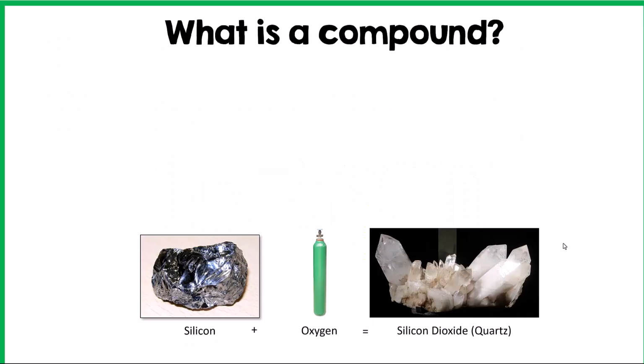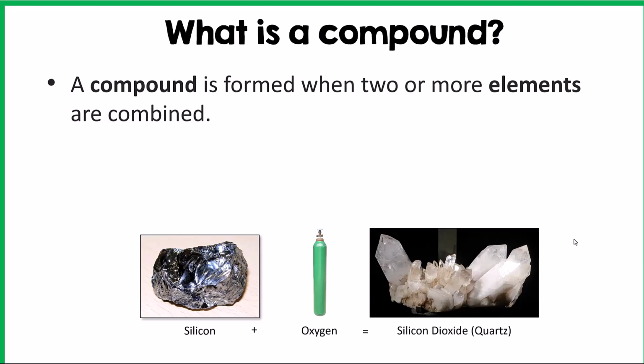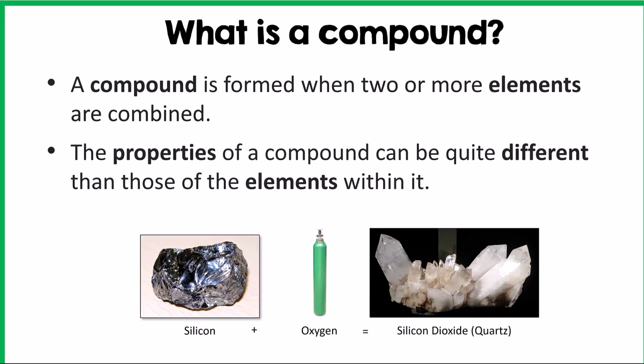So what is a compound? Well, a compound is formed when two or more elements are chemically combined. So we discussed some examples of compounds like water and salt or sodium chloride. And the properties of a compound can be quite different than those of the elements within it. So it's formed from elements, but it does not necessarily share the properties of the elements that are in the compound.